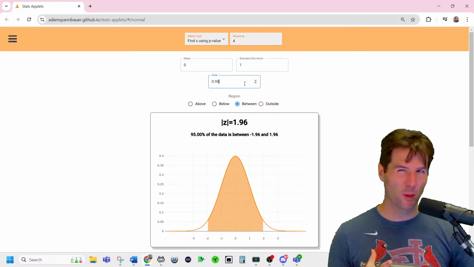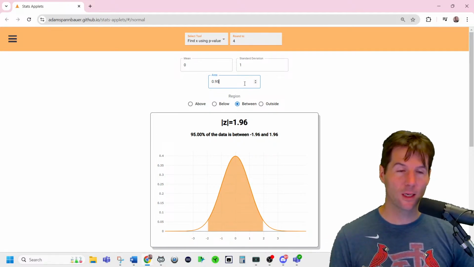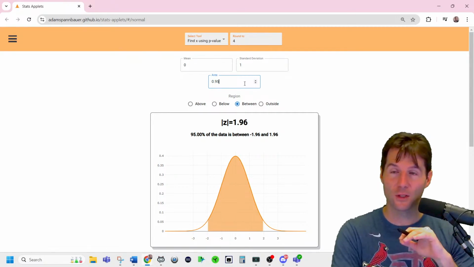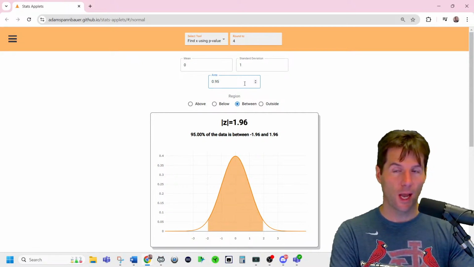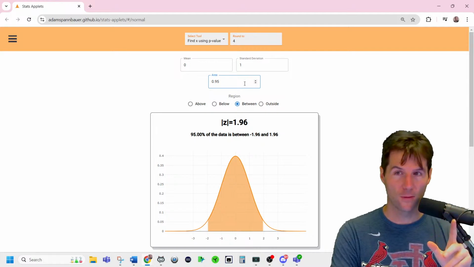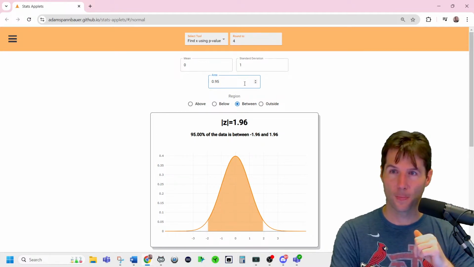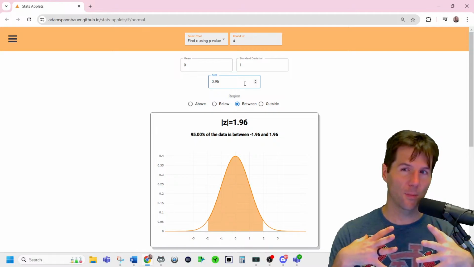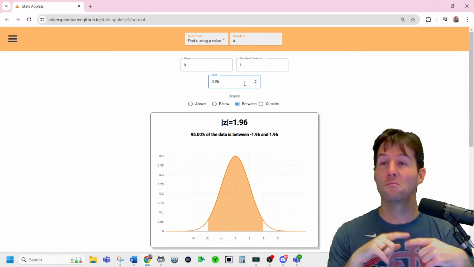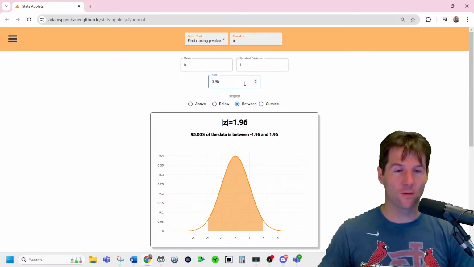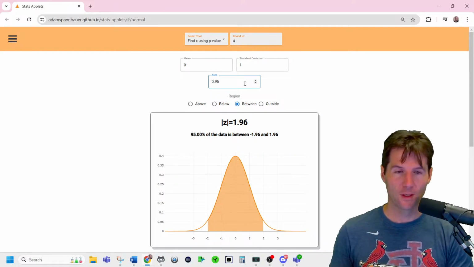It has nothing to do really with p hat. P hat is part of the formula, but p hat doesn't go into the calculation of it. Do it, check it out. So how do we know what the z-score is? The confidence interval dictates a level of confidence, which is then used to find the z-score. So the z-score is always figured out by, I'm this percent confident, so let me find the z-score relative to that, which covers that amount of the middle of the curve. So give it a shot.